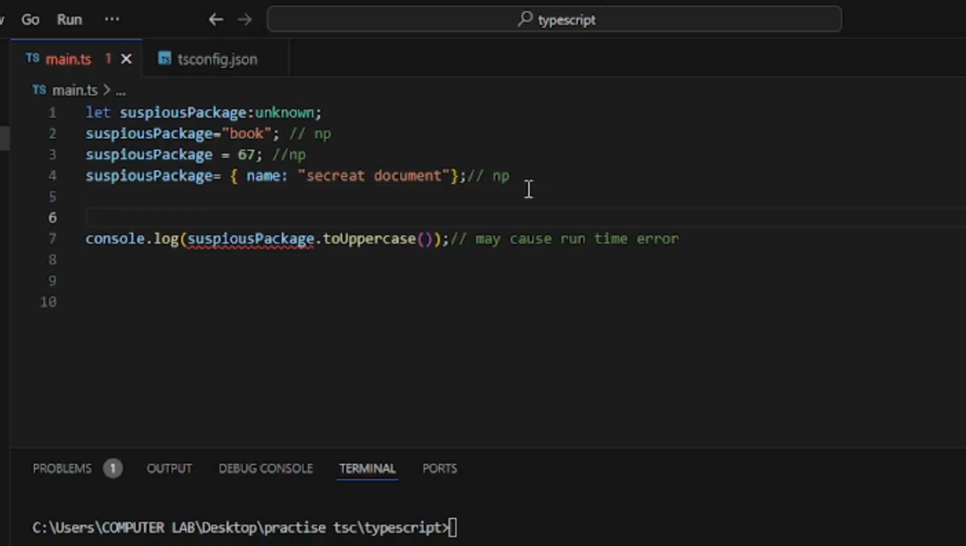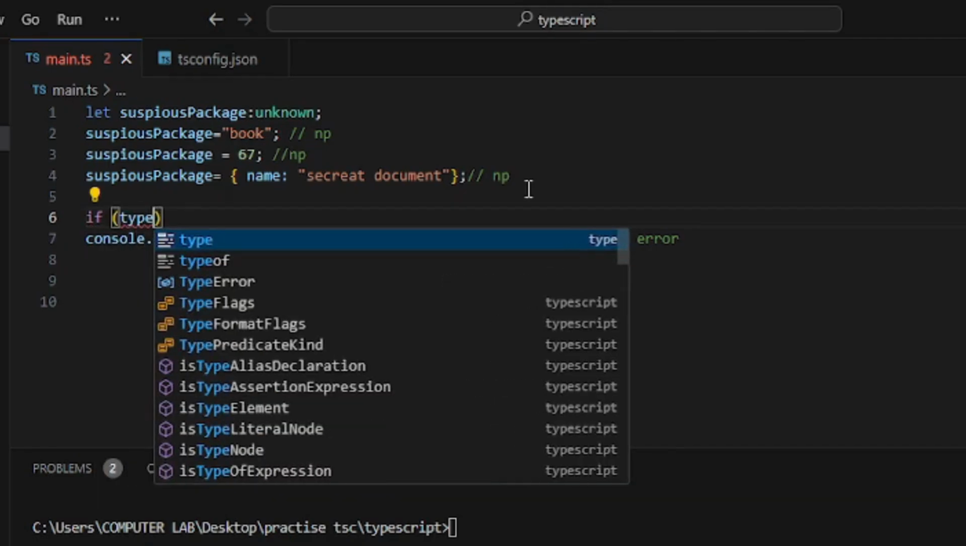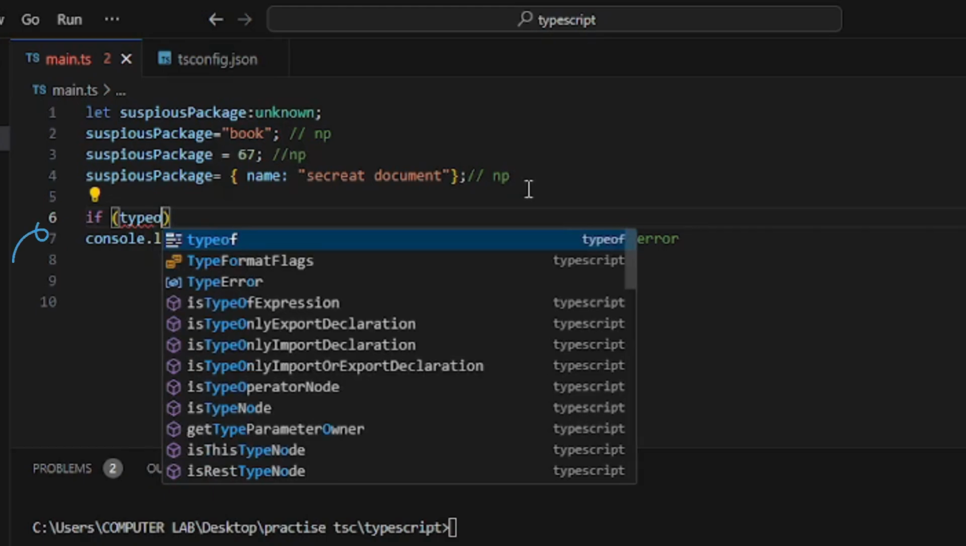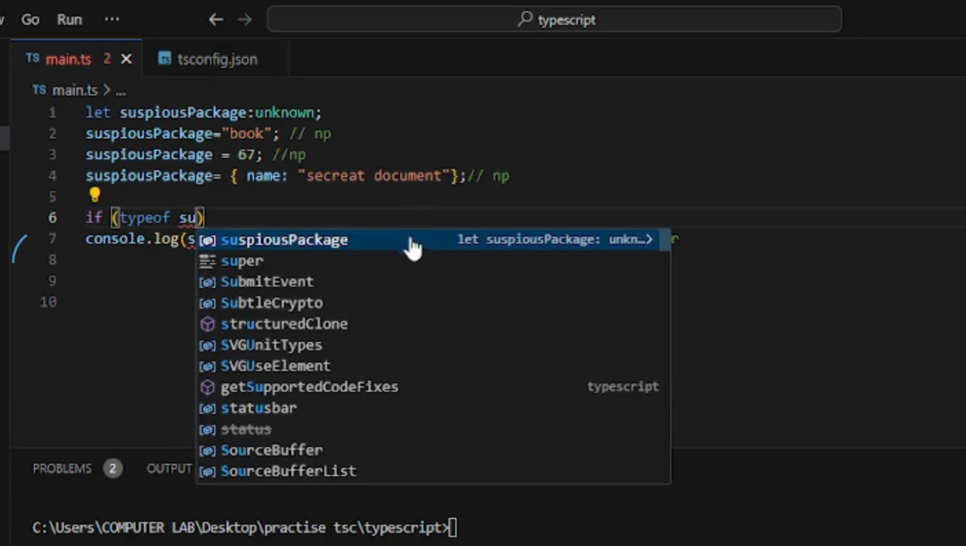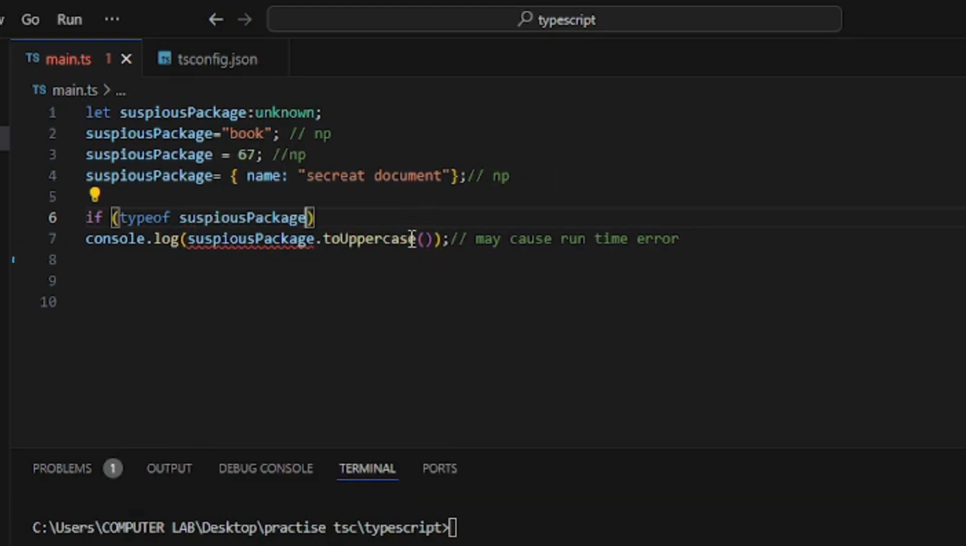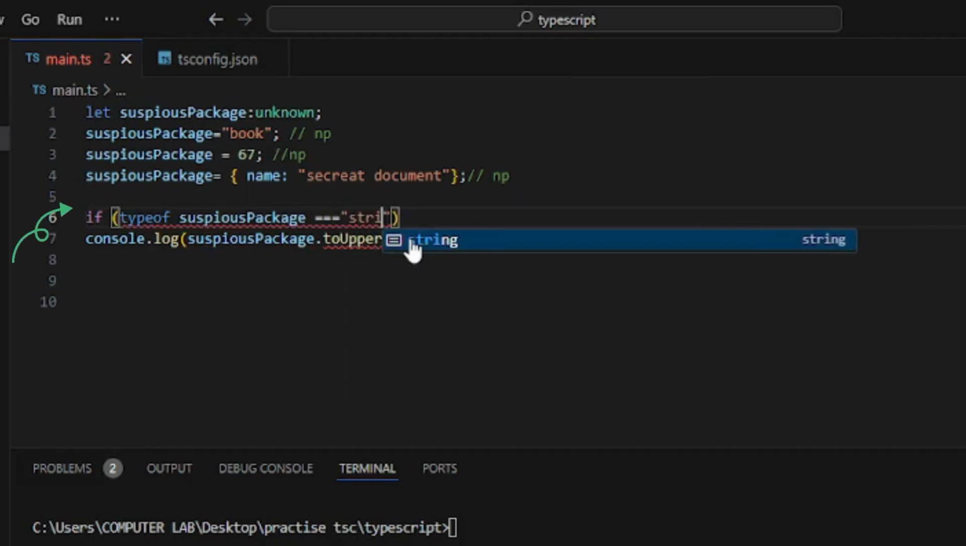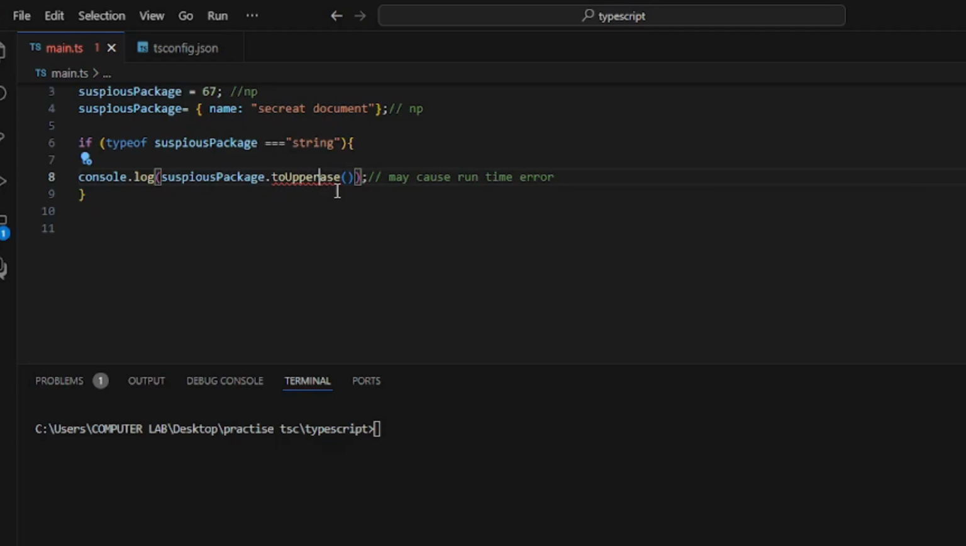In this example, the variable suspicious package is typed as unknown, meaning it can hold any type of value, just like any, but you can't directly perform operations on it without first checking its type. Before performing any string-specific operations like toUpperCase, you check if suspicious package is actually a string. Since the type check confirms that suspicious package is a string, it's now safe to use toUpperCase without causing errors. Using unknown enforces type safety by requiring a type check before performing operations. This prevents runtime errors and ensures that you only use values in ways that make sense for their type.